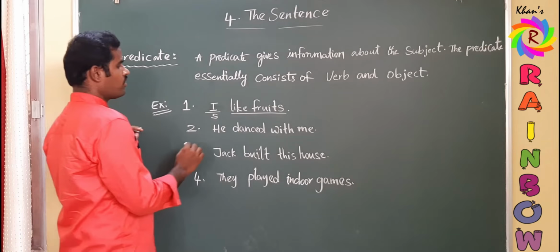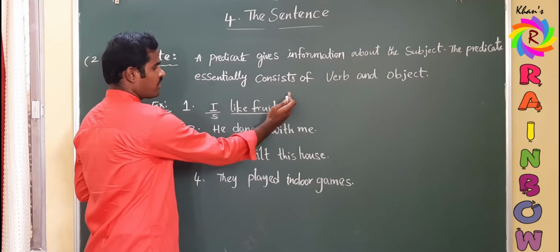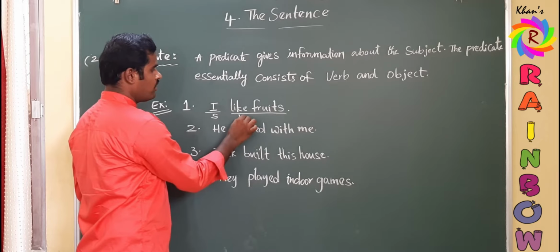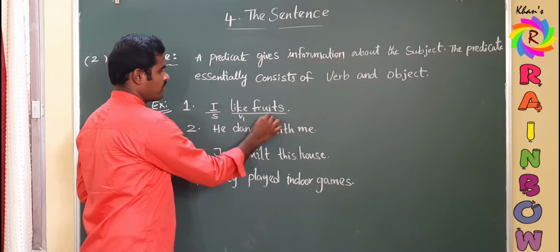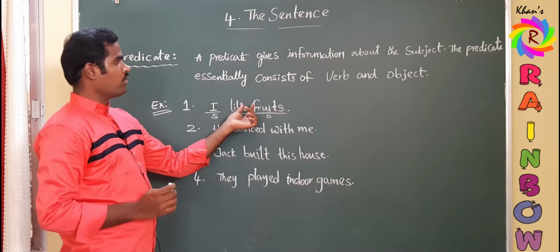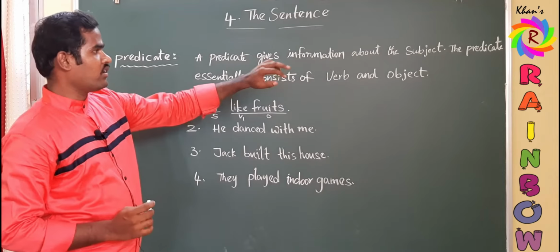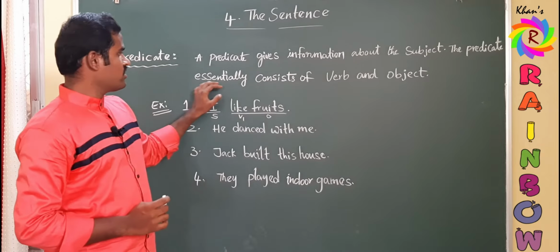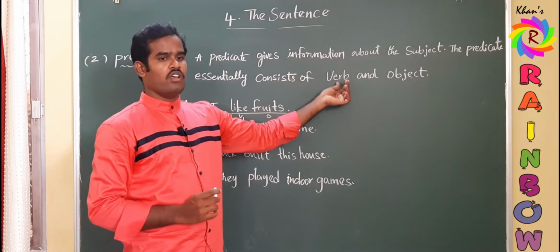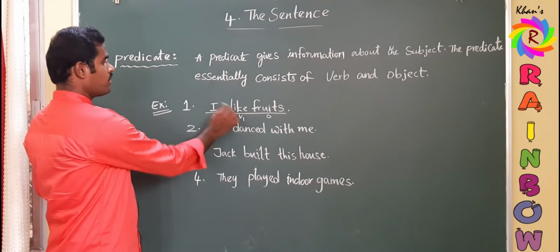If you observe carefully, I is the subject, and the remaining part contains one verb and one object. So this verb plus object together is known as the predicate. That is what I have written here. The predicate essentially consists of verb and object. Here the verb is compulsory.